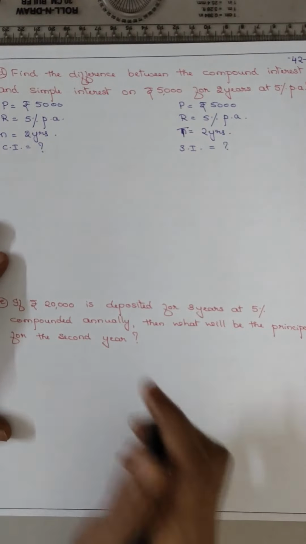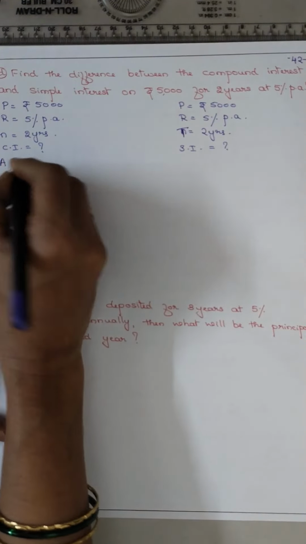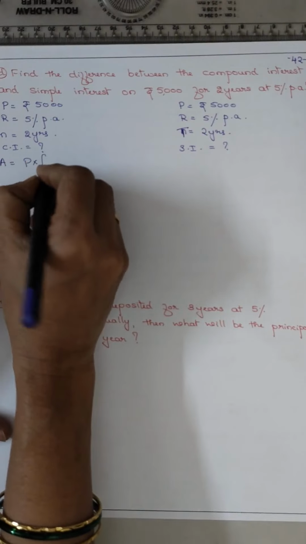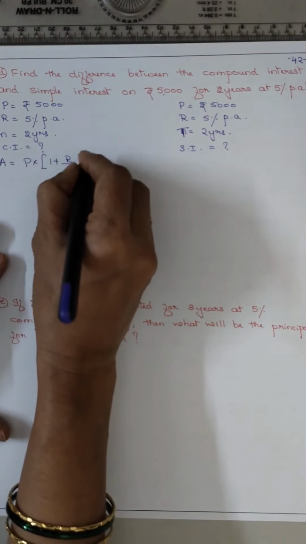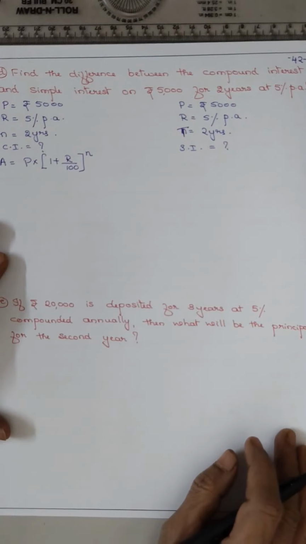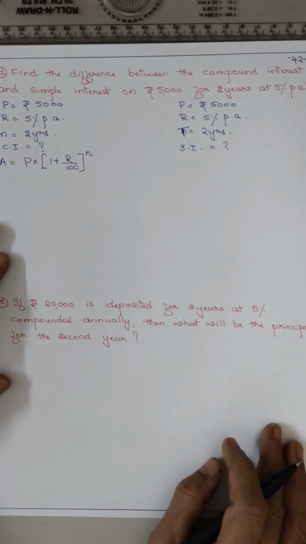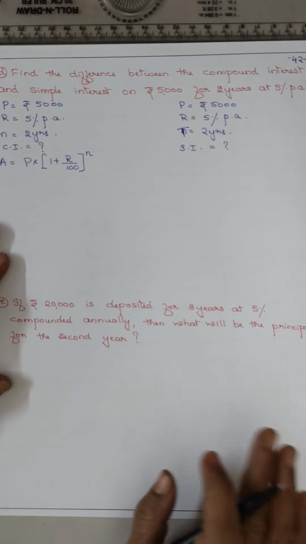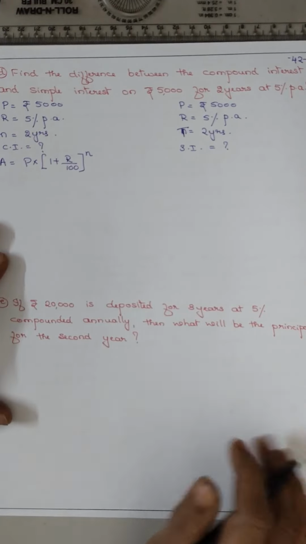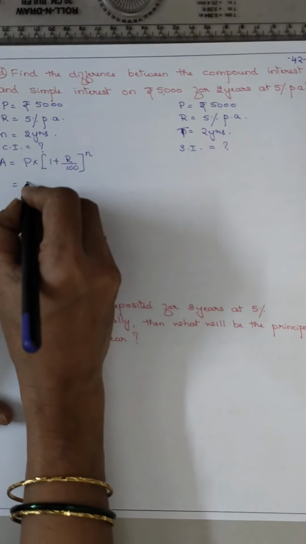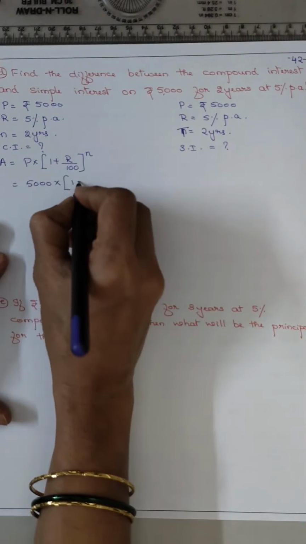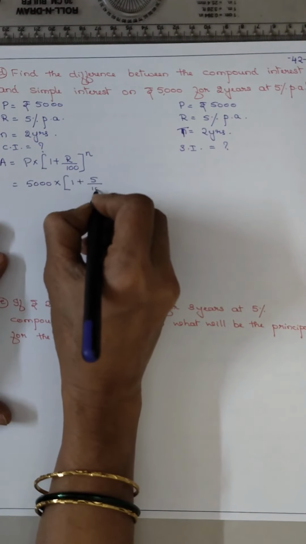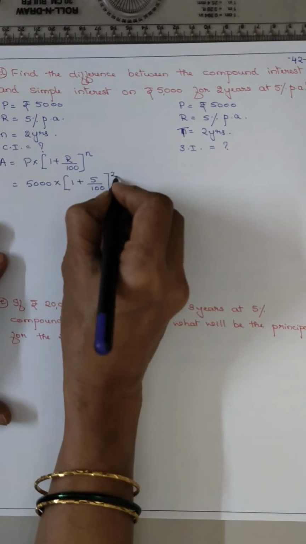To find out CI we are using A = P(1 + R/100)^n. Such sums we did in the worksheet also, remember? First find out CI, find out SI, and then find the difference. So it is 5000 into (1 + 5/100)^2.